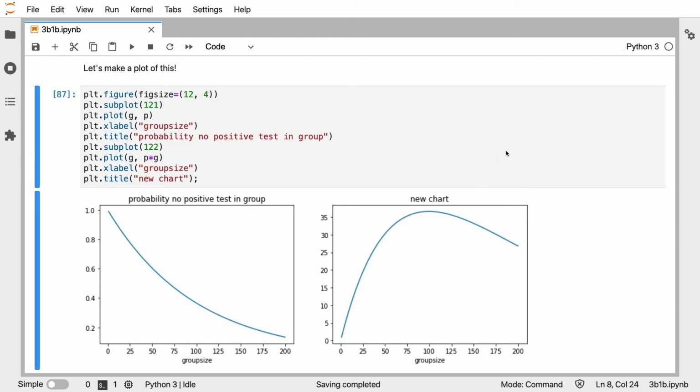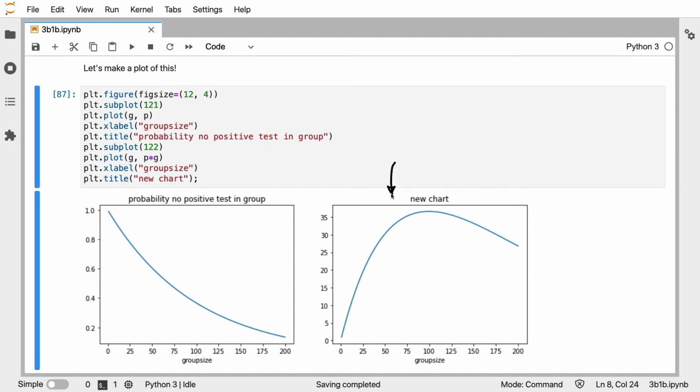Here you can see the new chart that has the multiplication. Note that the group sizes on the x-axis correspond with each other, but we get a chart now that has a slightly different shape. So let's see if we can interpret this chart. In the previous video, we made this new chart, but we were still investigating what the meaning of it might be. This chart is telling me that if I have a group of size 100, that there's a 40% chance that that group can go home. That doesn't tell me how many people can go home on average, though.